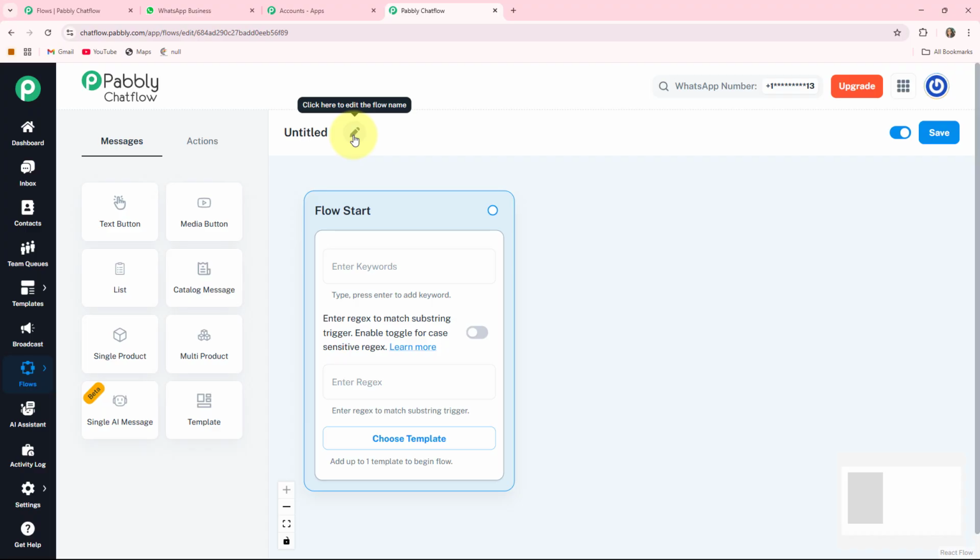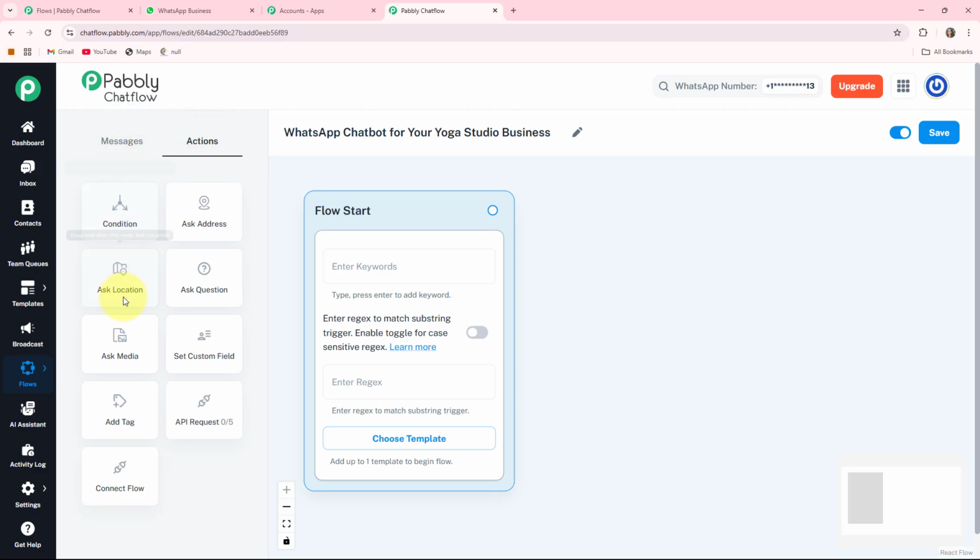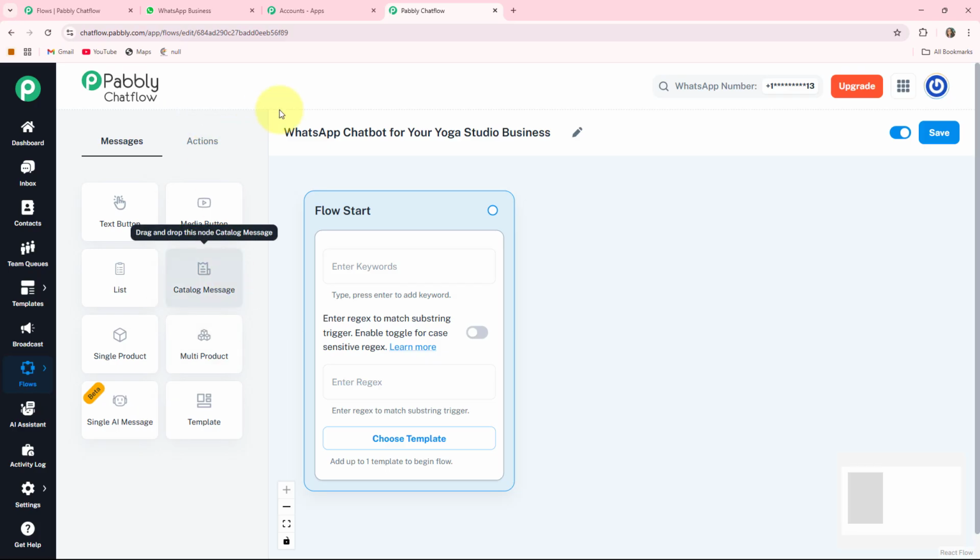As we are creating a WhatsApp chatbot for your yoga studio business, here I am providing a name. Now I'll give you a quick review of these two options, messages and action. Under the messages you can see different buttons, and under the action you can also see different buttons. We will use these buttons in the creation of our flow. Here on the right hand side you can see two options. One is the active inactive button and the other is the save button. With the help of this button your flow will be updated.